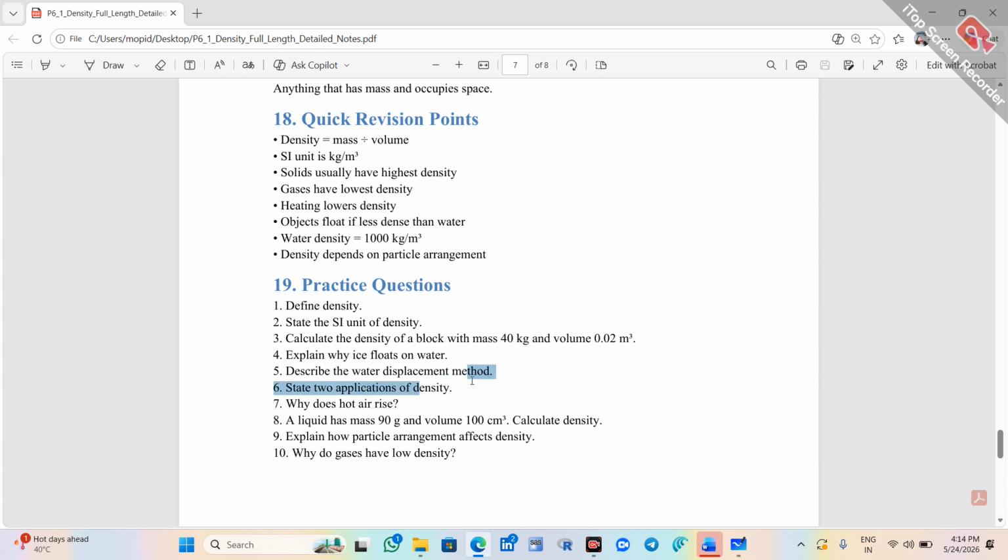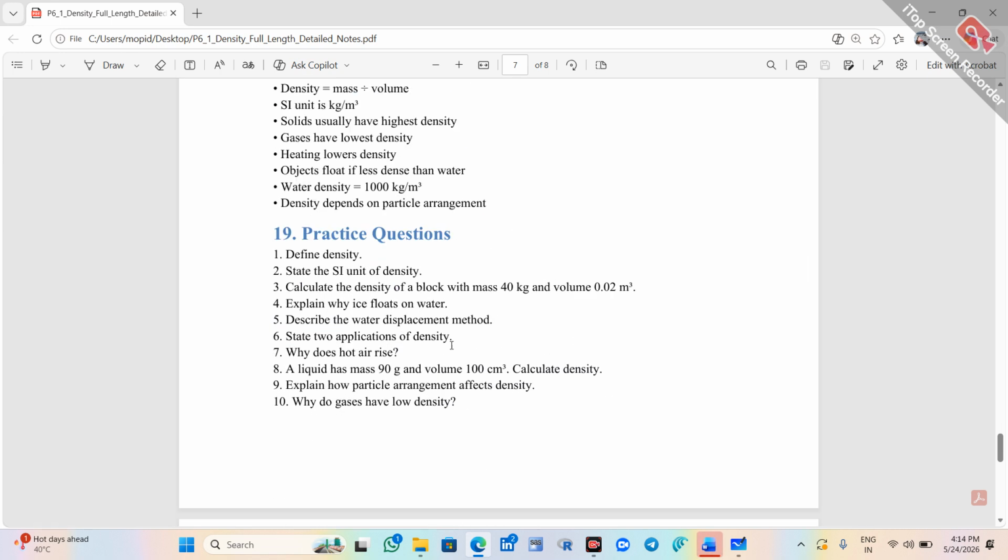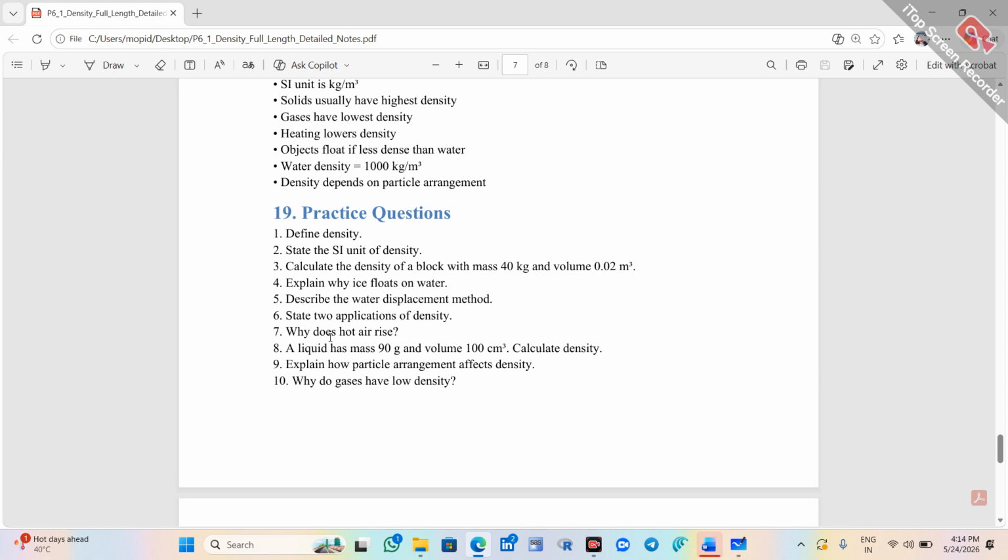State two applications of density. Applications of density: it is used to explain why materials of the same size have different weights, and also it is useful in engineering, medicine, etc. Next, why does hot air rise? Because when air is heated, the particles move apart and density becomes lower, so it rises. Next, a liquid has a mass of 90 grams and volume 100 centimeter cube, so density will be 90 by 100, that is 0.9 gram per centimeter cube.